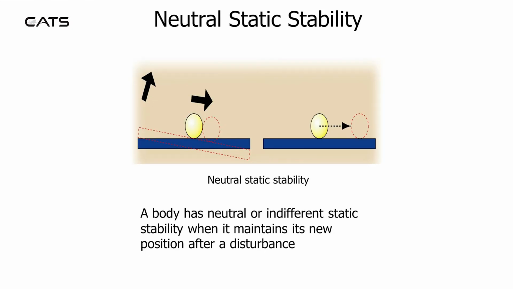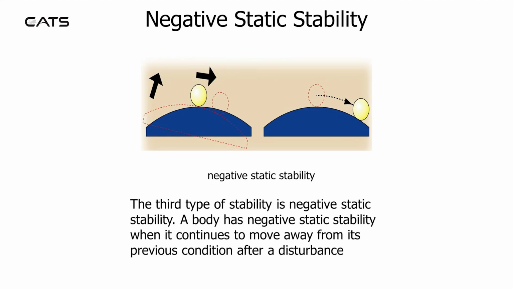Neutral static stability. A body has neutral or indifferent static stability when it maintains its new position after a disturbance. Negative static stability. The third type of stability is negative static stability. A body has negative static stability when it continues to move away from its previous condition after a disturbance.